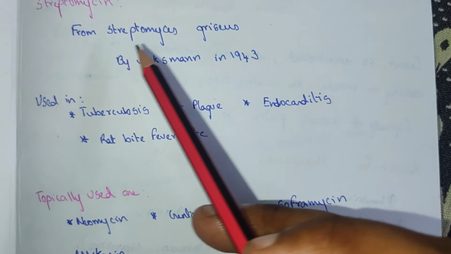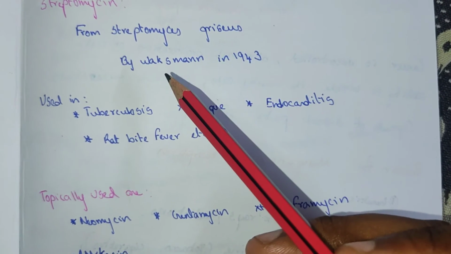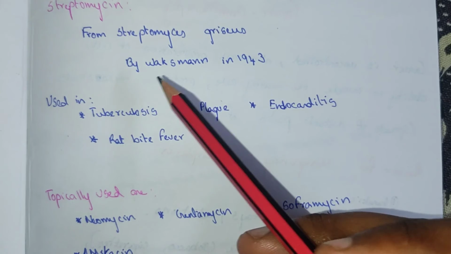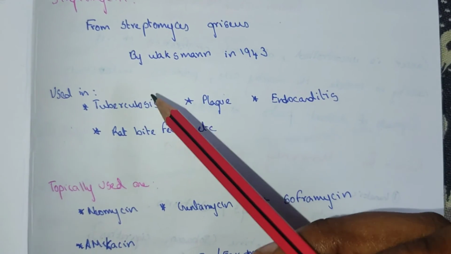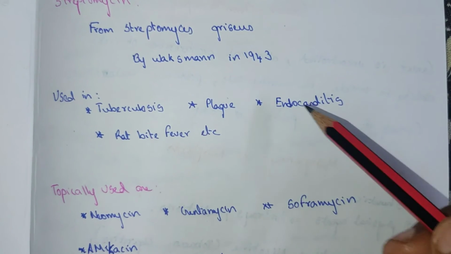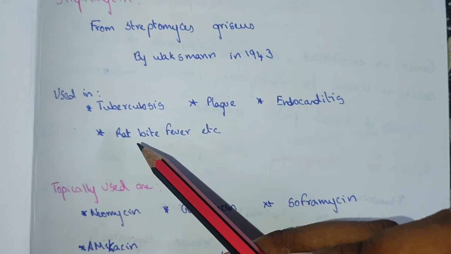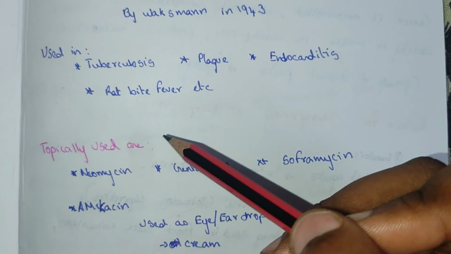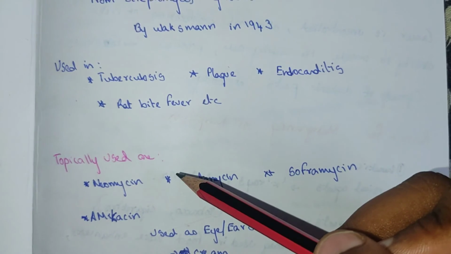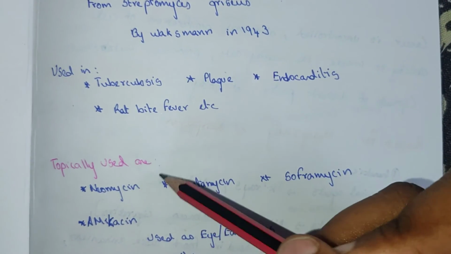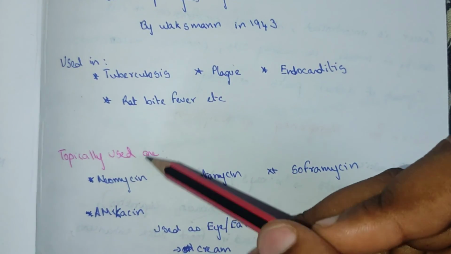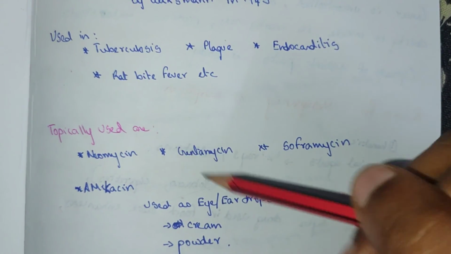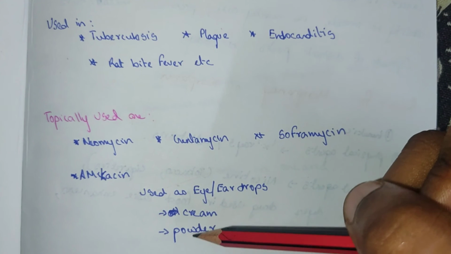Streptomycin, from Streptomyces griseus, which was found by Waksman in 1943, is used in tuberculosis, plague, endocarditis, rat bite fever. Neomycin, gentamicin, framycetin and amikacin are used topically, like eye drops, ear drops, cream, powder.